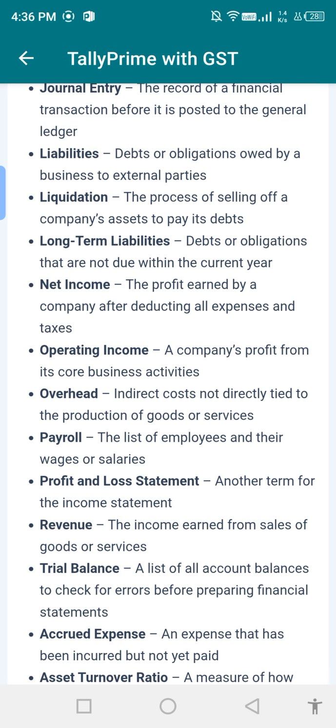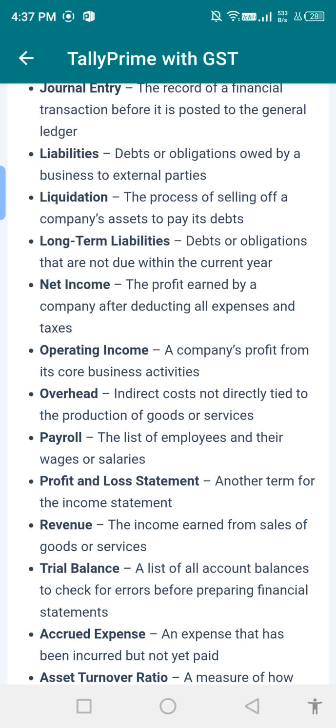Overhead: indirect costs not directly tied to the production of goods and services. Payroll: the list of employees and their wages and salaries. Profit and loss statement: another term for the income statement. Revenue: the income earned from sales of goods or services.